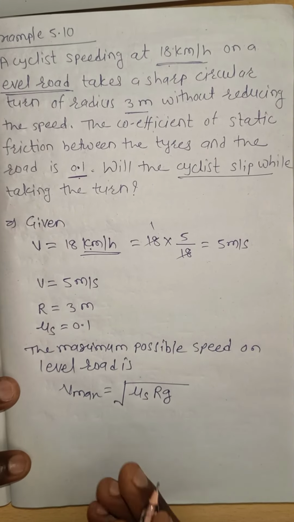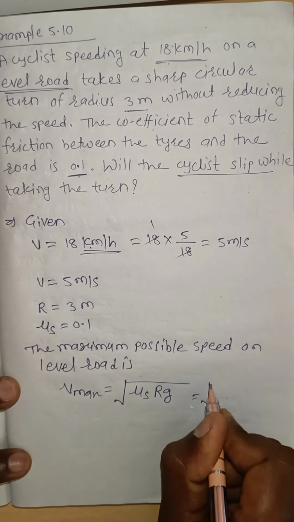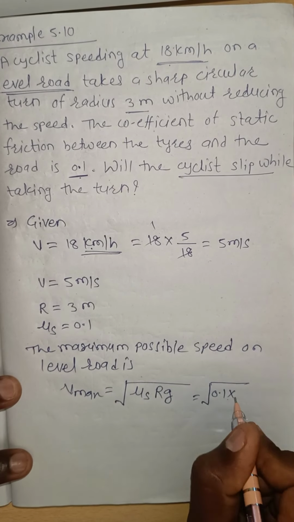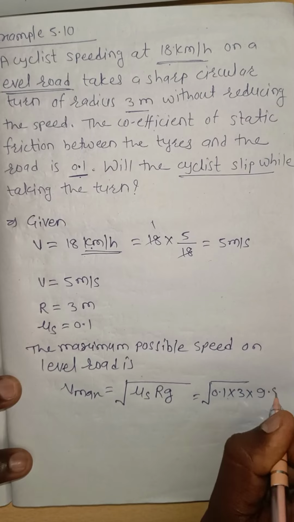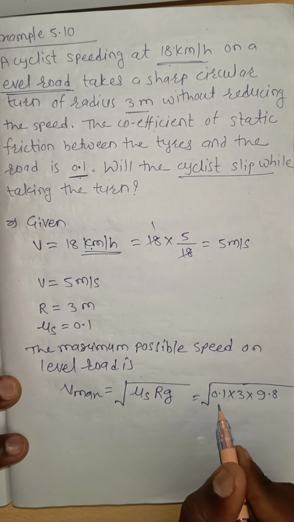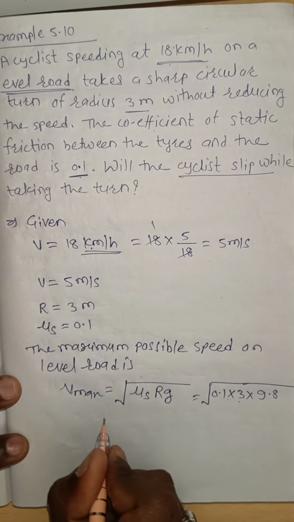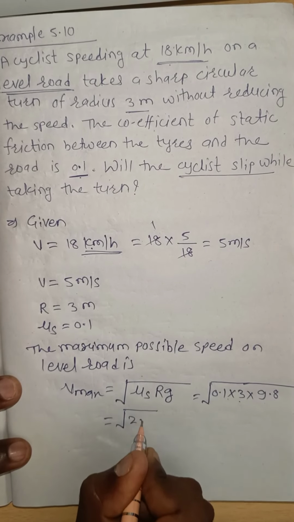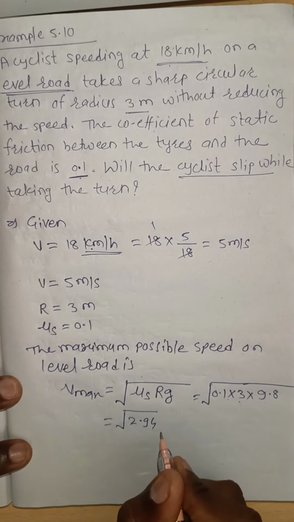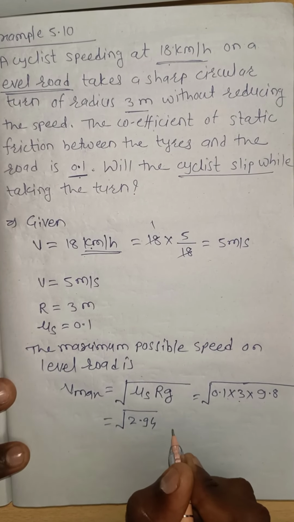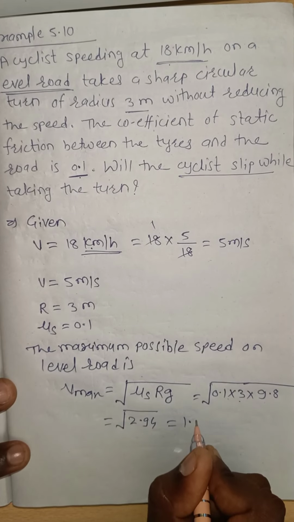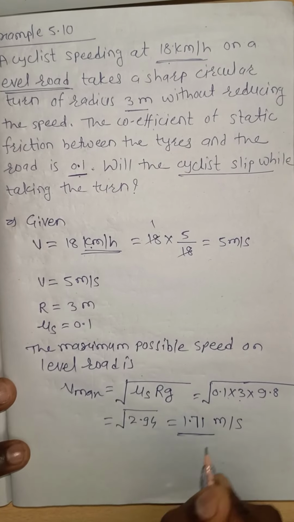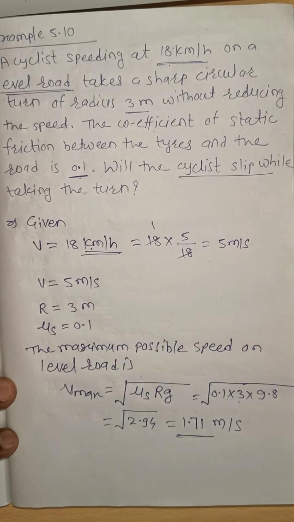Okay, put down all the values. This is under root of mu s, which is 0.1, into r, which is 3 meter, into g, which is 9.8 meter per second square. Then 0.1 into 3 into 9.8 gives under root 2.94, which is nearly 1.71 meter per second. Now this is the maximum speed limit.